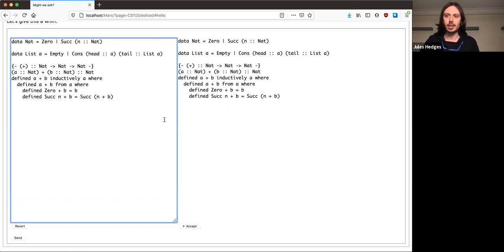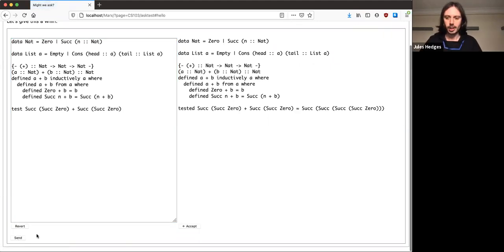Ask also gives us a keyword to run the functions that we've defined. The keyword for that is test. So I can compute 2 plus 2 by writing test and then suc of suc 0 plus suc of suc 0. And then reassuringly, the thing that Ask sends back contains suc 4 times. So it has successfully computed that 2 plus 2 is 4.